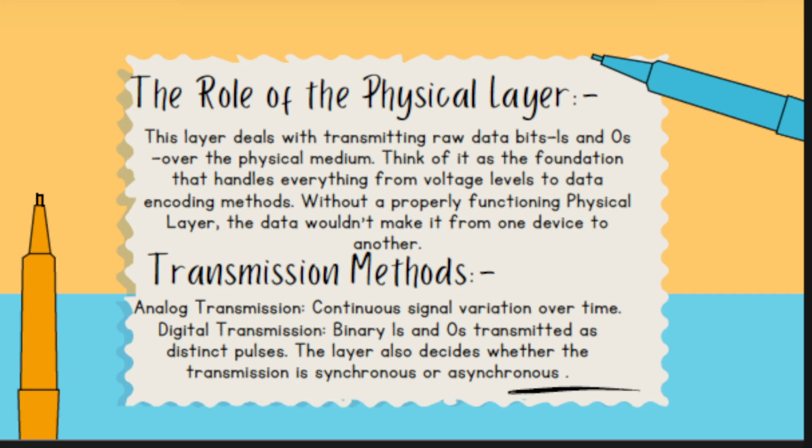Transmission methods in the physical layer. There are different ways the physical layer transmits data. Analog transmission means continuous signal variations over time. Digital transmission means binary ones and zeros transmitted as distinct pulses. The layer also decides whether the transmission is synchronous, meaning with timing, or asynchronous, meaning without timing.